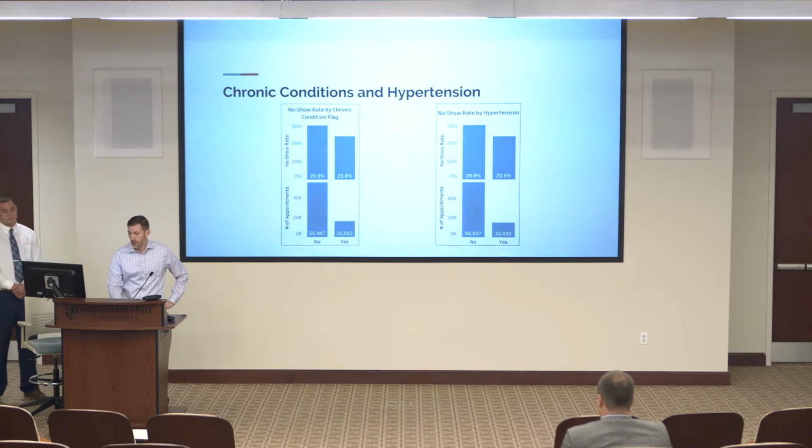This is the chronic condition and hypertension variable. So the insight here is that if a patient has some type of a chronic condition that requires some type of maintenance and regular doctor visits, they're actually more likely to attend. So they have a lower no-show rate of about 24%, versus a patient that does not have a chronic condition, who has a higher no-show rate of about 30%.